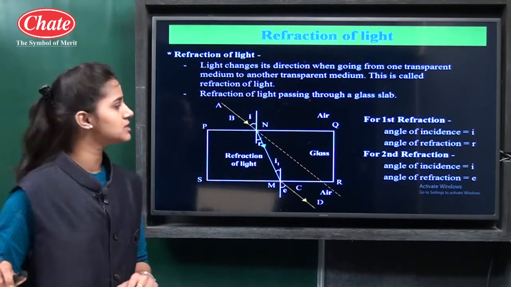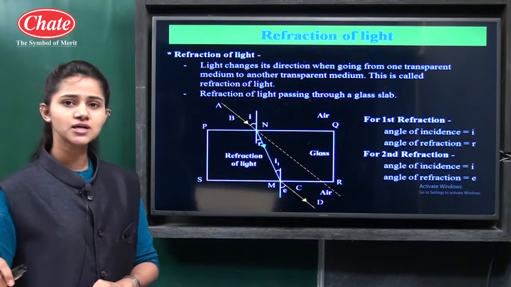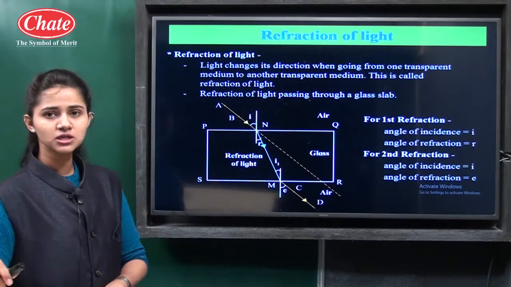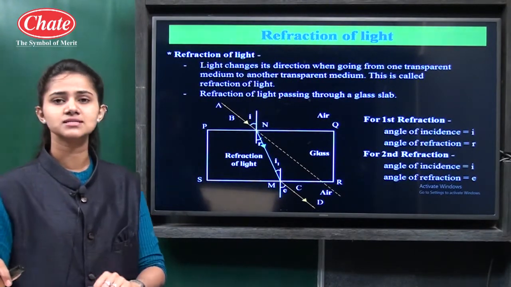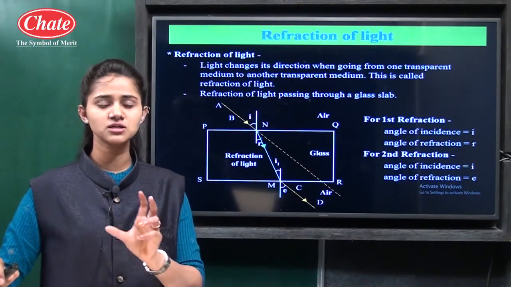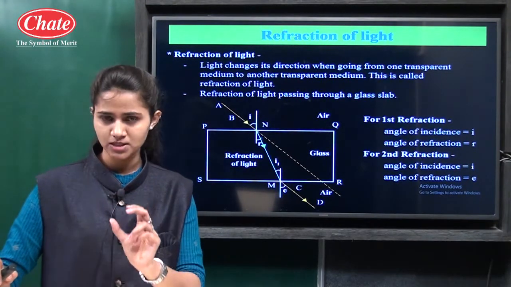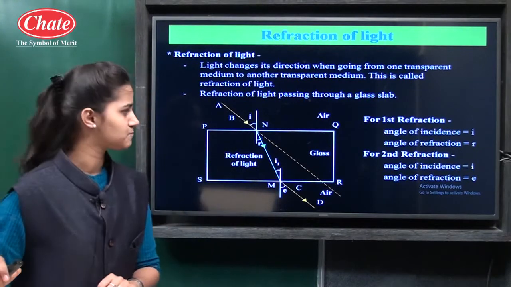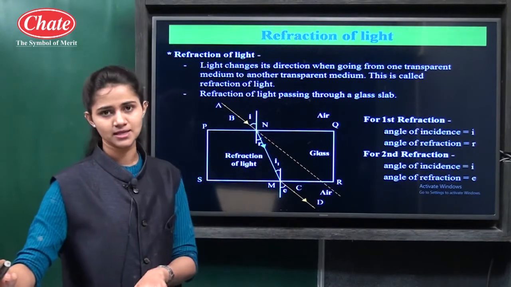So the definition of the refraction of light is that light changes its direction when going from one transparent medium to another. This is called the refraction of light. Simply, refraction is the change in the direction of light whenever it passes from one medium into another medium. Then we will see firstly the refraction of light passing through a glass slab.